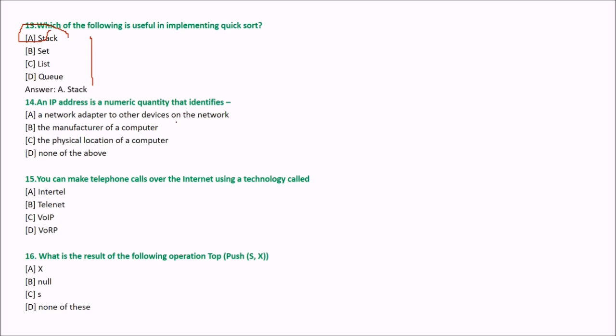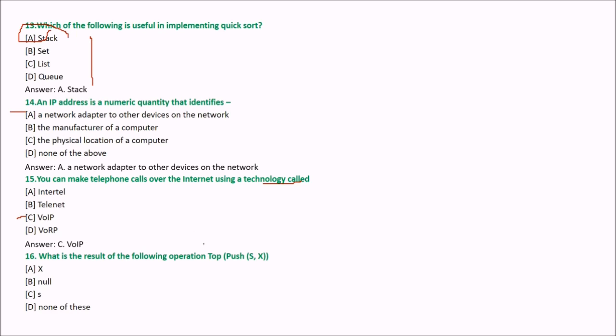An IP address is a numeric quantity that identifies what? This is an out of the box question, but we have taken two of these. The IP address is a numeric quantity that identifies, the answer is A, network adapter to other devices on the network. Next, you can make telephone calls over the internet using a technology called VoIP or any other. The answer is VoIP, Voice over Internet Protocol.